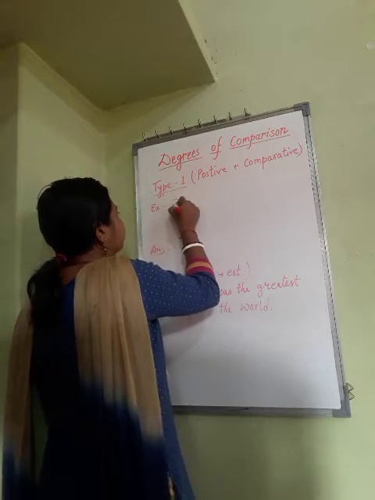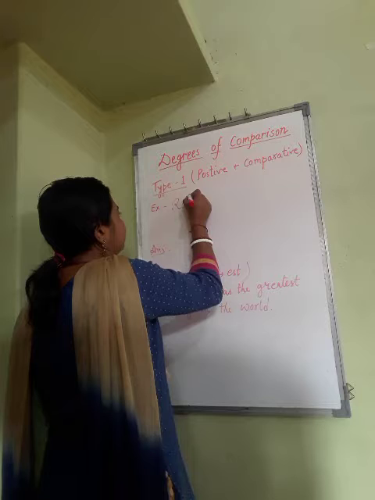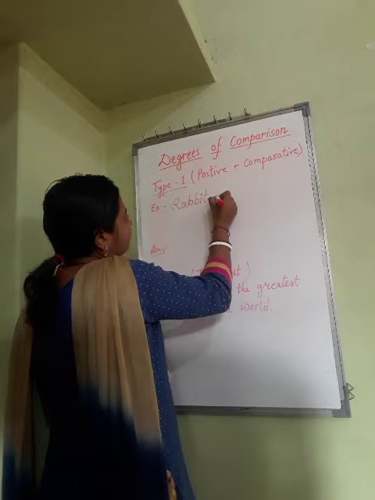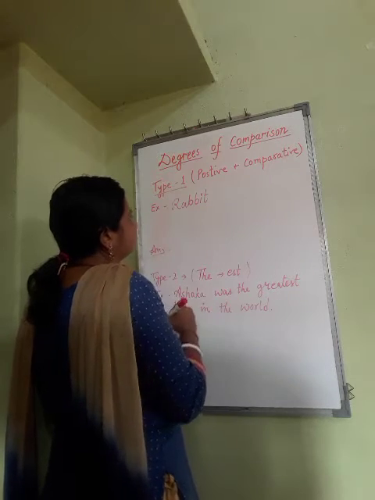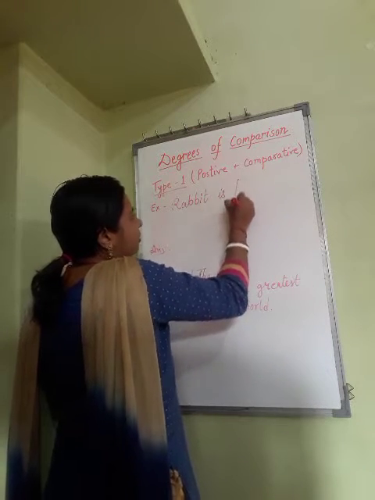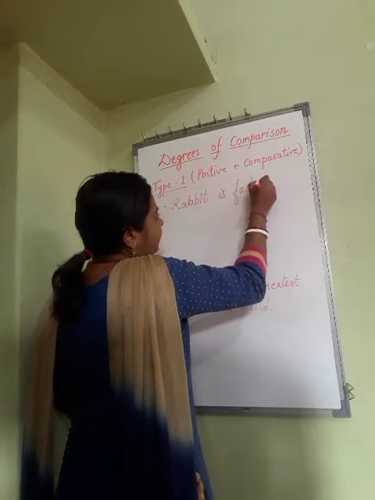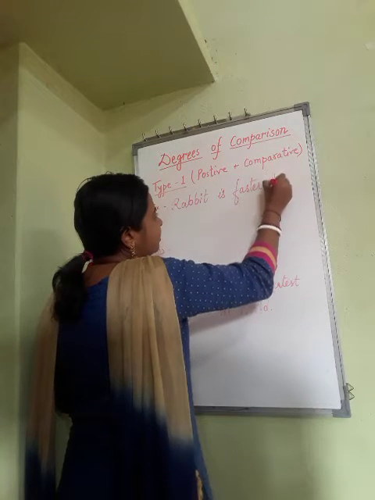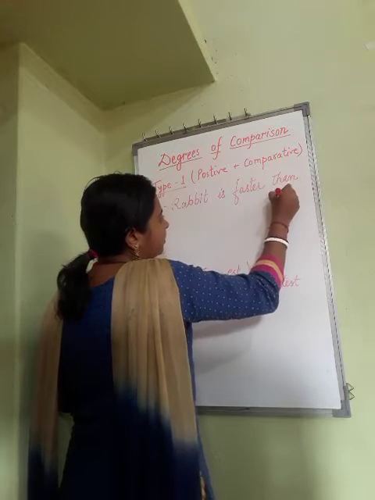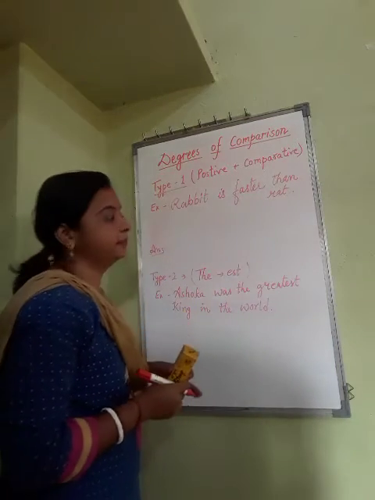Next, rabbit is faster than rat. Okay, suppose this is an example.